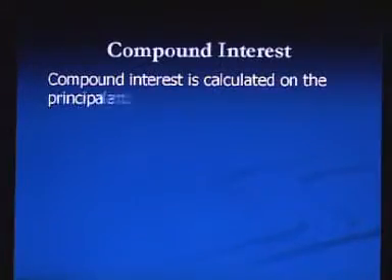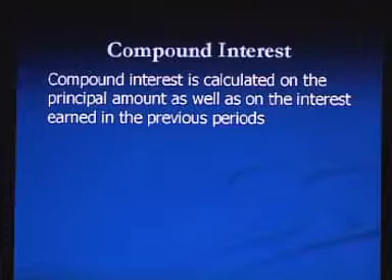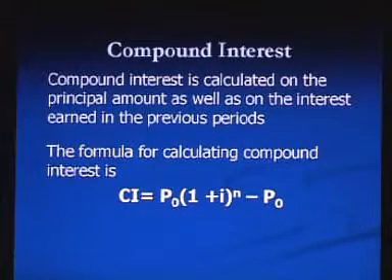Compound interest is calculated on the principal amount as well as on the interest earned in the previous periods. The formula for calculating compound interest is CI is equal to P0 into 1 plus I to the power n minus P0.